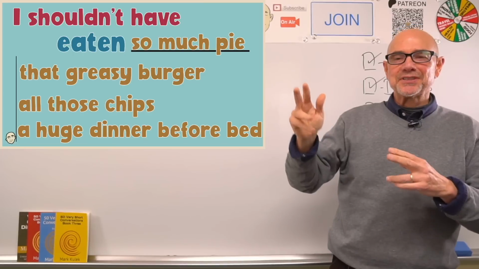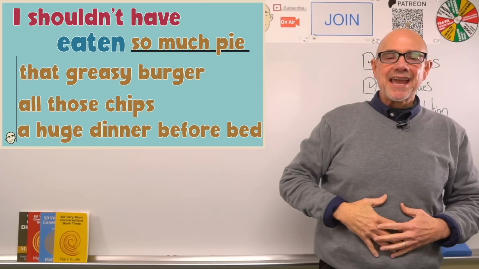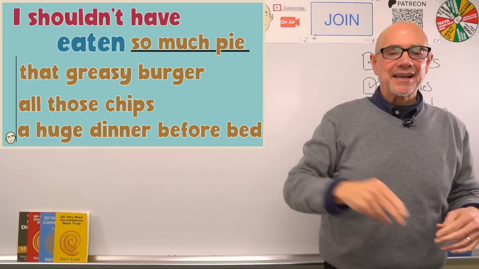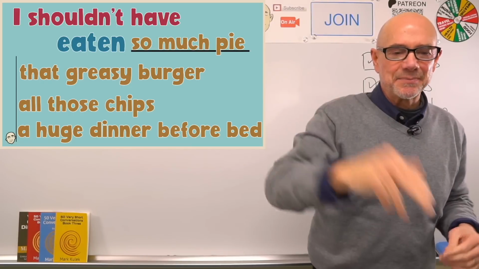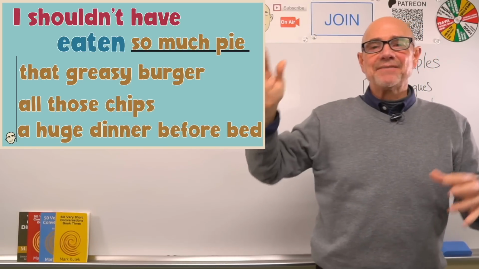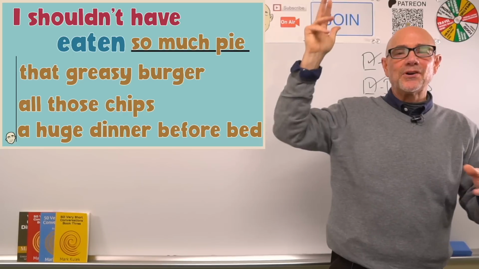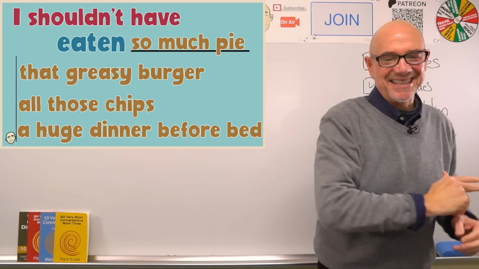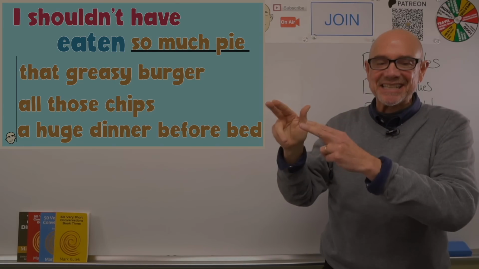Yes, this person feels regret. They ate too much, right? After eating so much pie, after eating a greasy burger, after eating all those chips, and having a huge dinner before bed. Oh no, this person feels regret. They shouldn't have done these things.